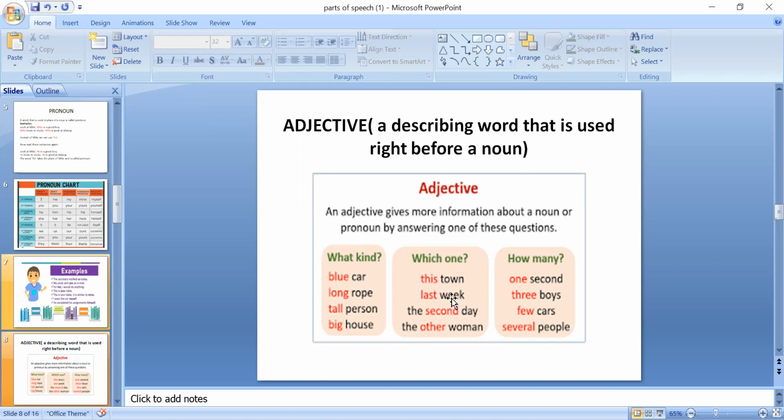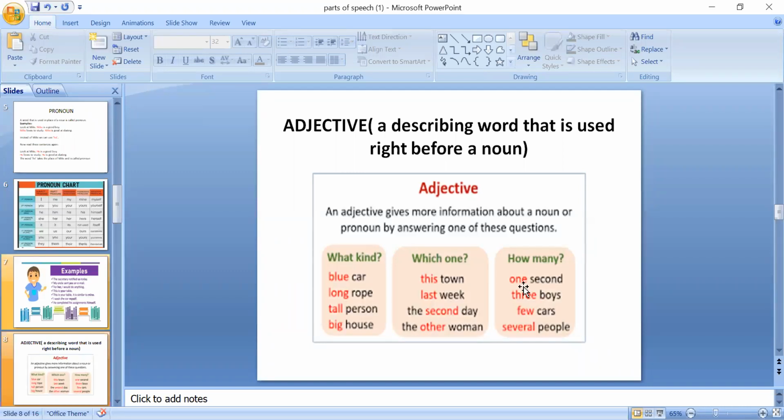Last week. Which week? Last week or coming week? So this last and coming, these are adjectives which are going to tell us about noun. The second day, the first day, third day. So these are adjectives. First, second, third are adjectives which are telling us about day. The other woman, the beautiful woman. Clear? The nice woman. Have you got? So nice, beautiful, other, these are adjectives which are telling us about noun.